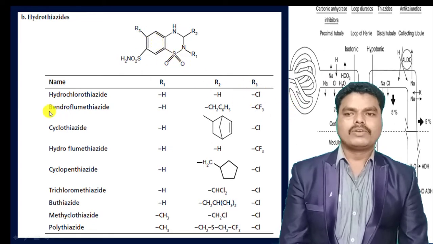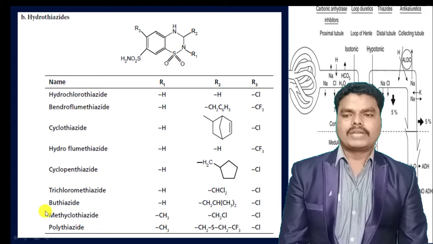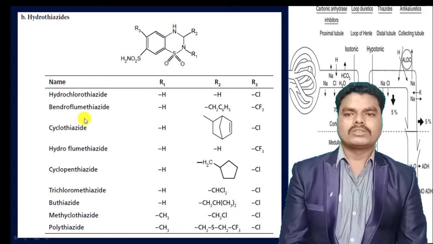In case of bendroflumethiazide, at R1 position, that means at second position, it consists of hydrogen. At R2, that means at third position, it consists of phenyl methyl group, and at R3, that means at sixth position, it consists of trifluoromethyl group. Likewise, the remaining hydrothiazides also have different substituents at R1, R2 and R3 positions.